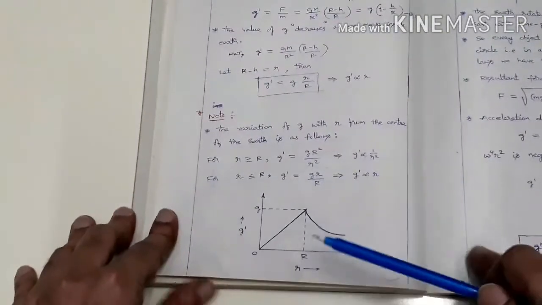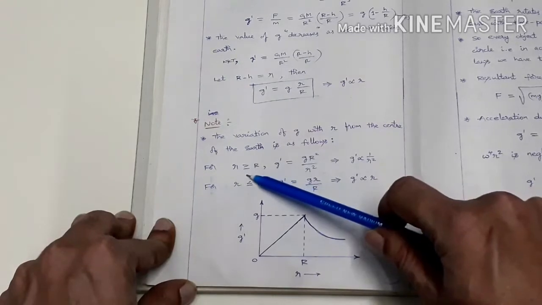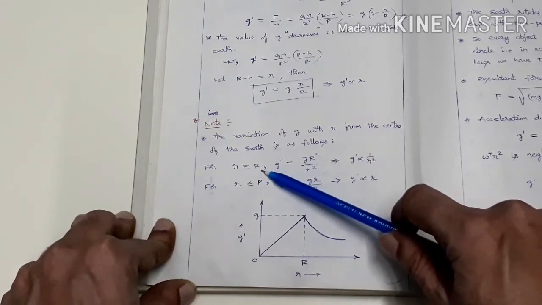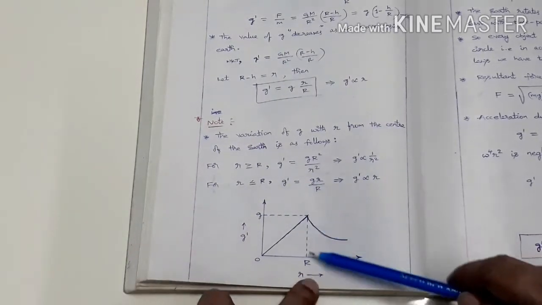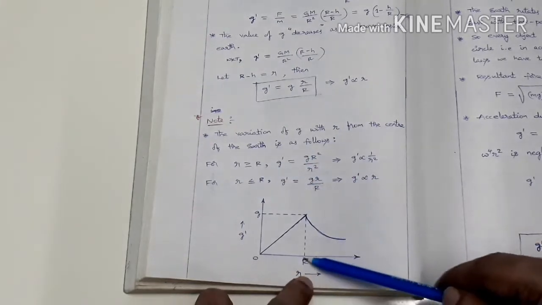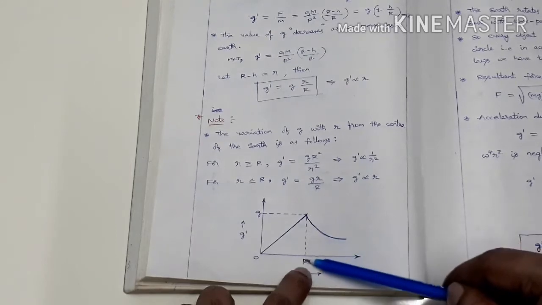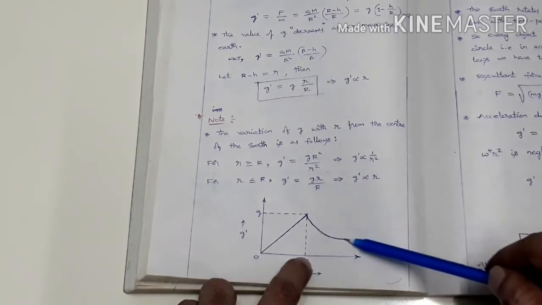So what is the graph? The graph will be like this. For r greater than or equal to R, that is from the surface to outer space. If small r is greater than or equal to capital R, from here, this is the point corresponding to capital R, that is, this point corresponds to the surface of the earth. From the surface of the earth, how is it decreasing? It is decreasing like this.